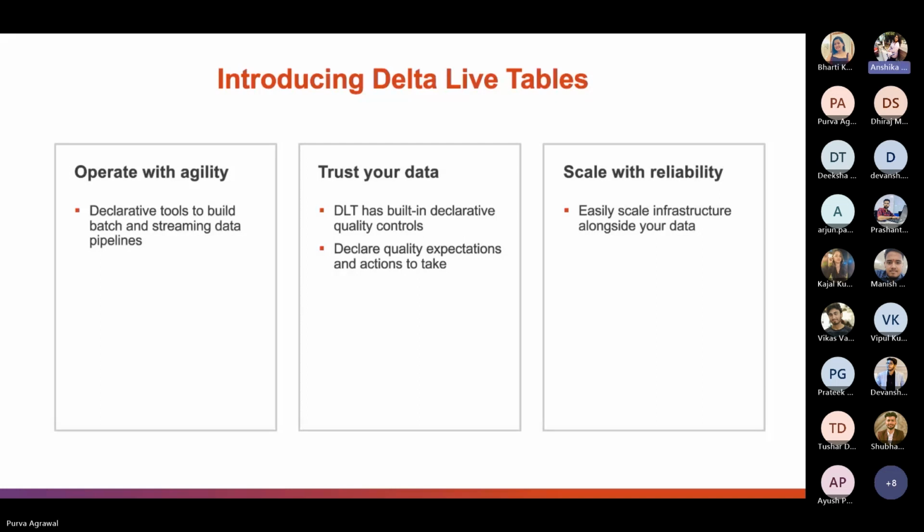DLT has built-in quality control and data quality monitoring features that ensure accurate and useful data built on top of these pipelines. DLT is designed to scale for rapidly growing companies and provides clear observability into pipeline operations and automatic error handling.